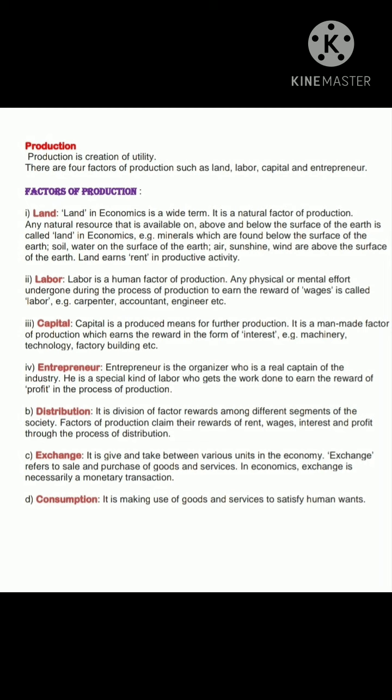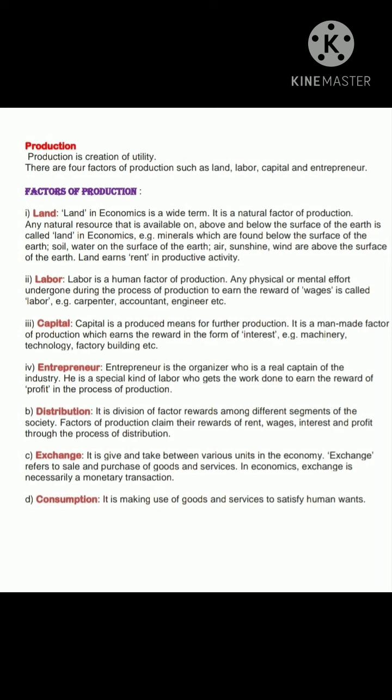He is also one kind of labor who is getting profit as a reward for the work done from the labors in the production process. He is the one who initiates the production activity.